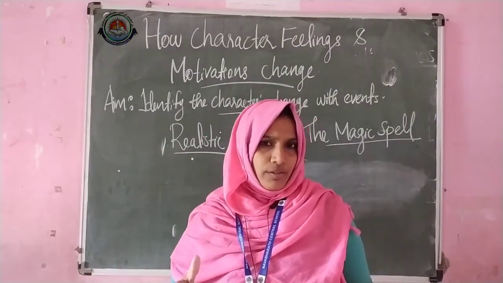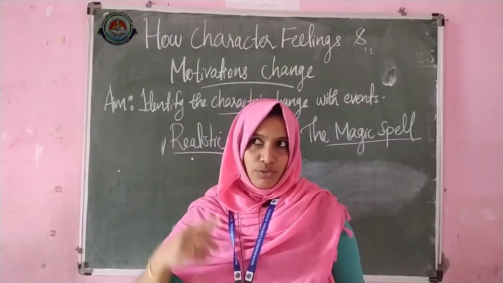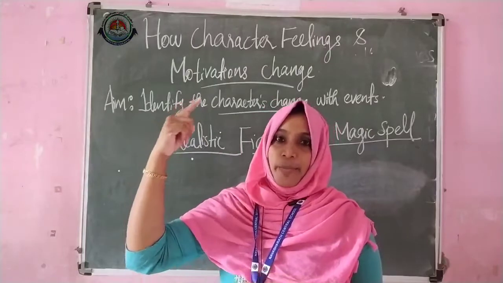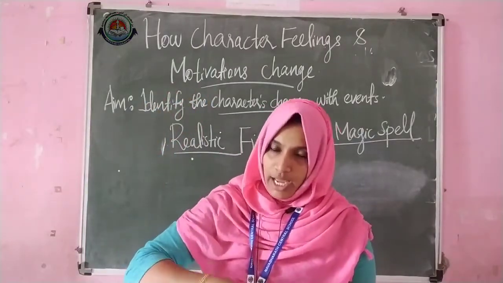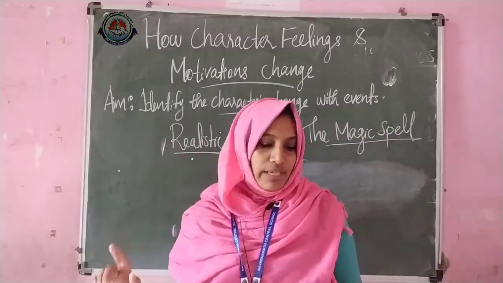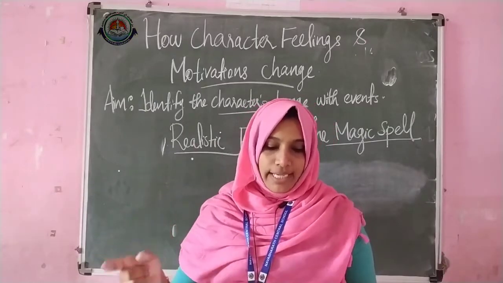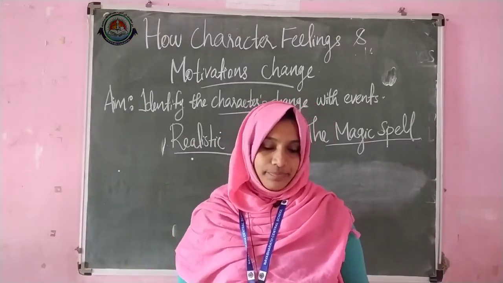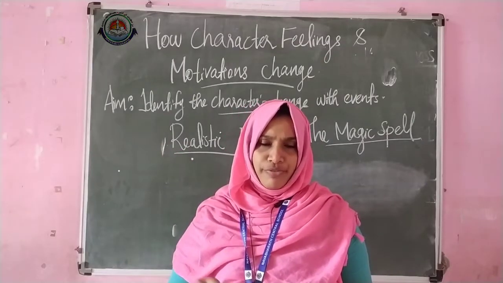Just listen to me, okay? Let's do this. Here you can see some events. So you have to think about the changes that are happening before this event and after this event. Okay, so the first event is Ammu and Anup's father met with an accident. This is the first event. So you just think about this before and after.